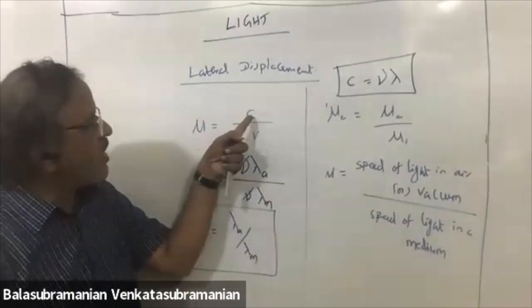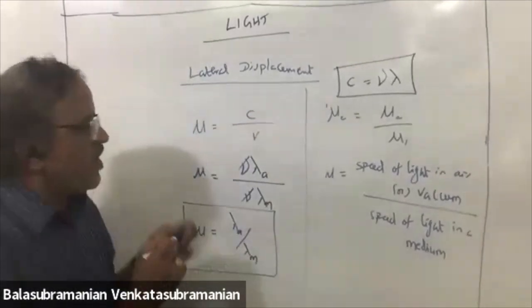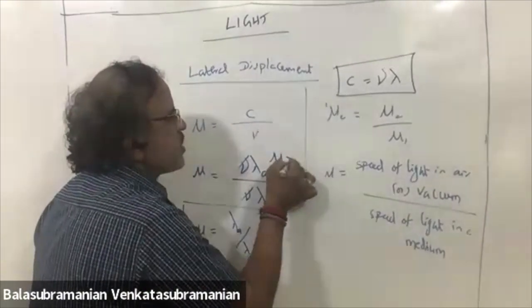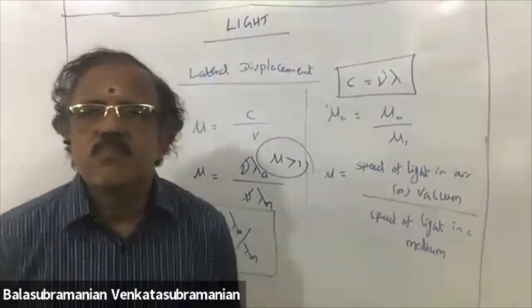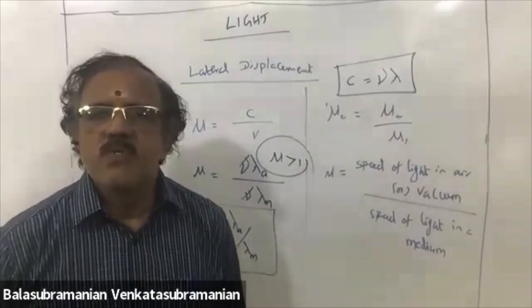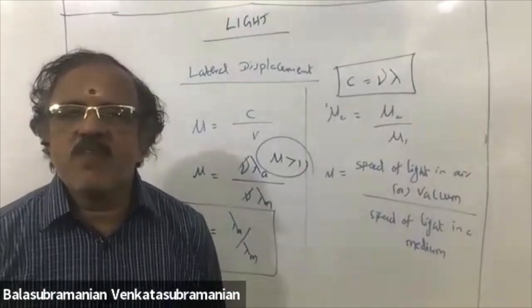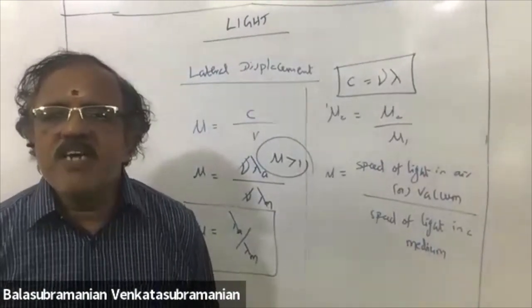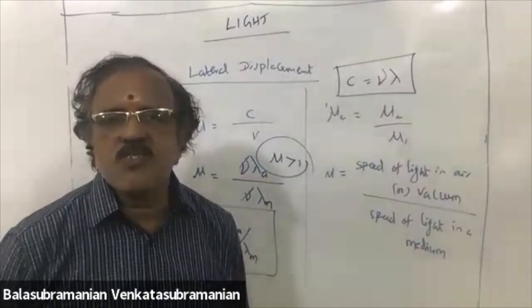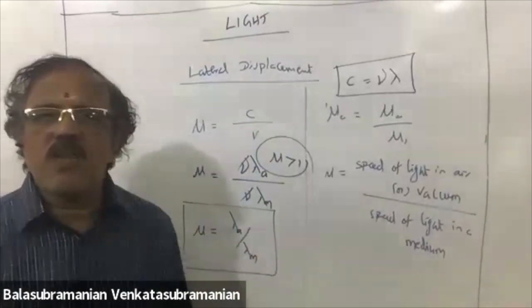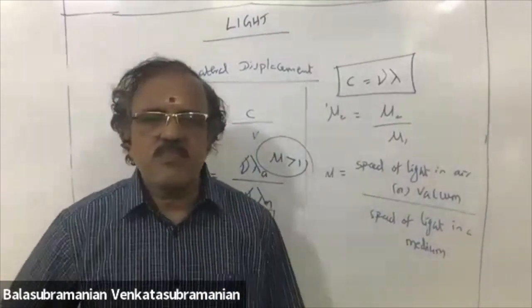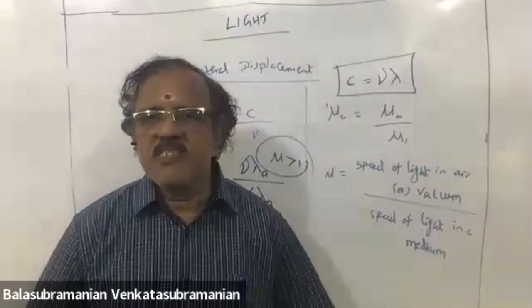So, numerator C is greater than V. So, always mu is greater than 1. Refractive index of the given medium is always greater than 1 because velocity of light in air is greater than velocity of light in a medium. Correct? Basic information.